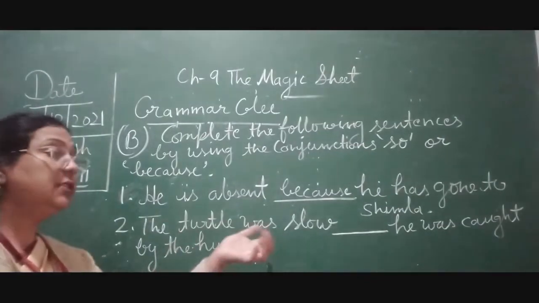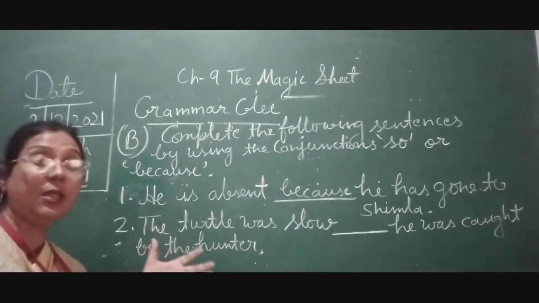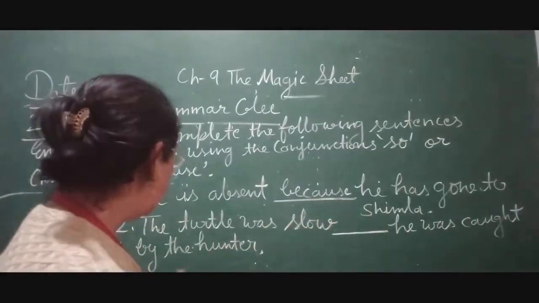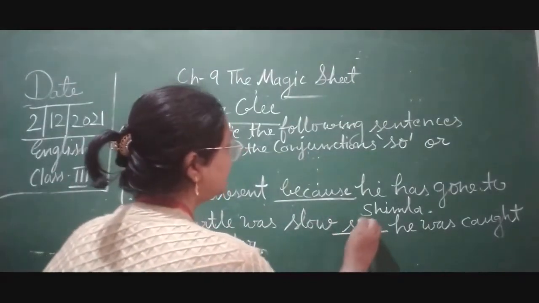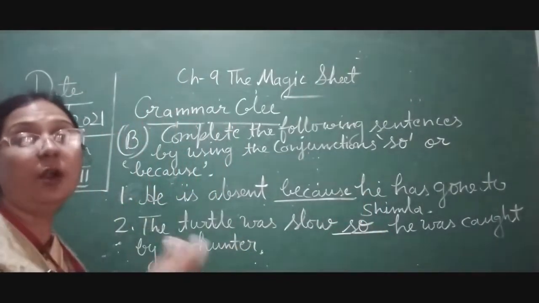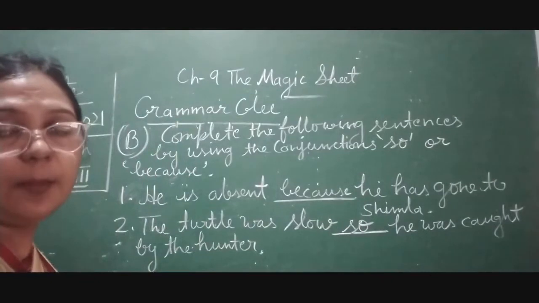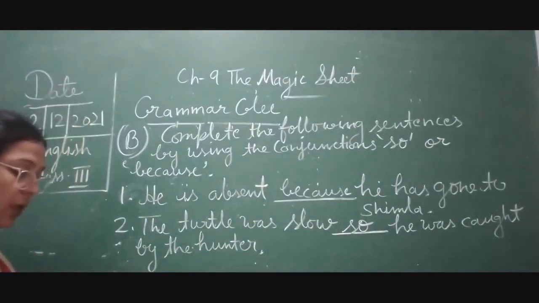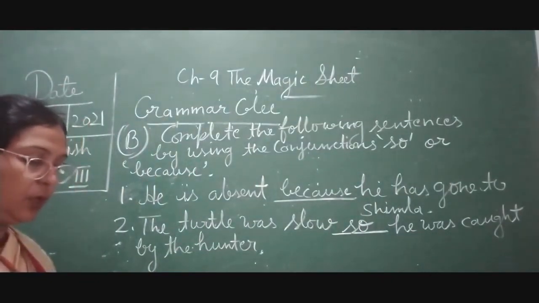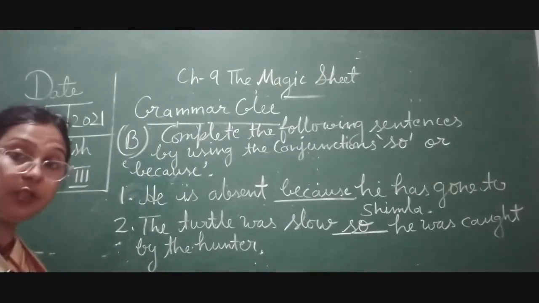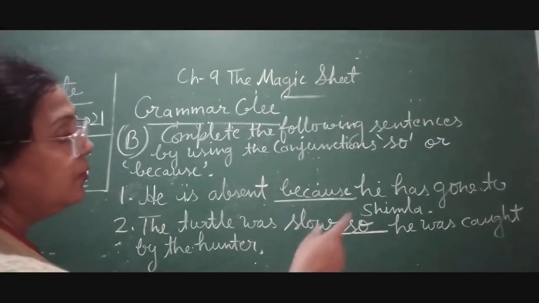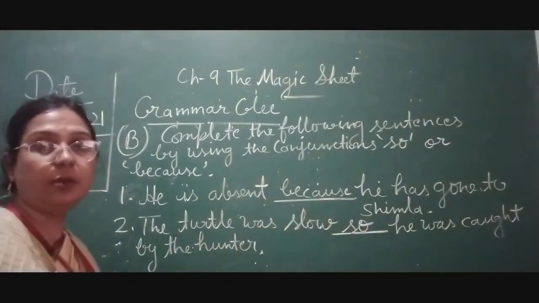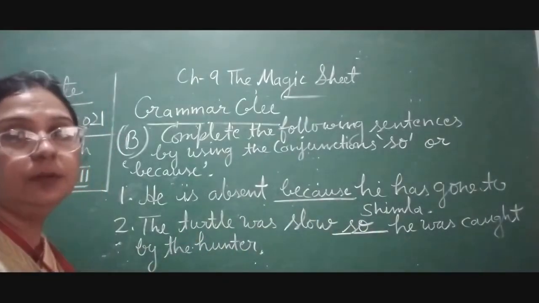The turtle was slow. Turtle क्या था? Slow था. He was caught by the hunter. So that is why we will use "so" over here. So he was caught by the hunter. Okay. So now it is used to show the result of an action. He was slow. That is why he was caught by the hunter. Okay. So write it down children.